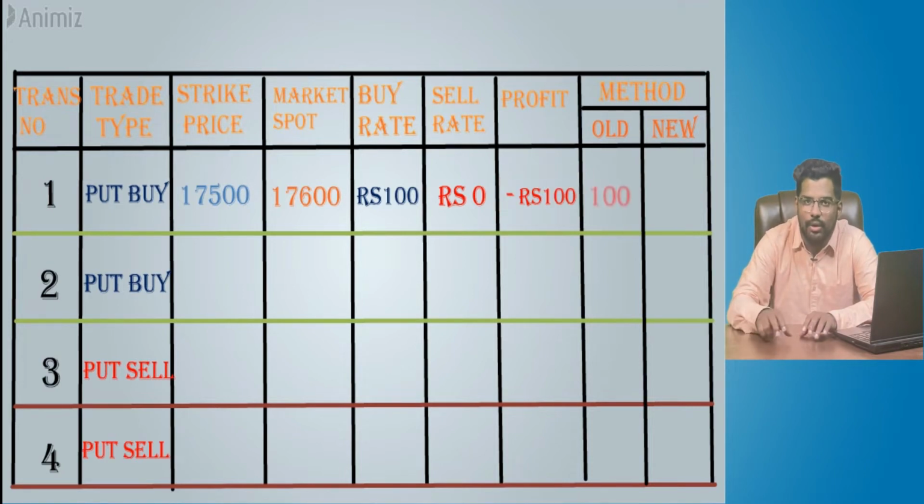Plus the sold value of premium. For how much have you sold? For zero. You add that zero also here. So that's why the turnover is 100 rupees in transaction number one.